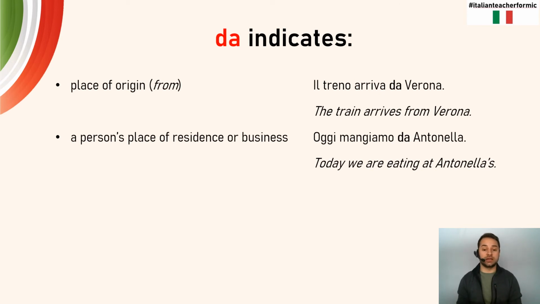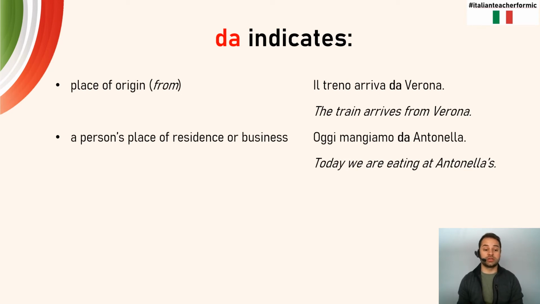Now, da can indicate one of two things. It could be place of origin, this time, though, meaning from. And what we're saying with this idea of just from is in this example: il treno arriva da Verona. The train is arriving, or arrives, from Verona. This idea of it's coming from a particular area or location. That's what I mean here when I say place of origin.